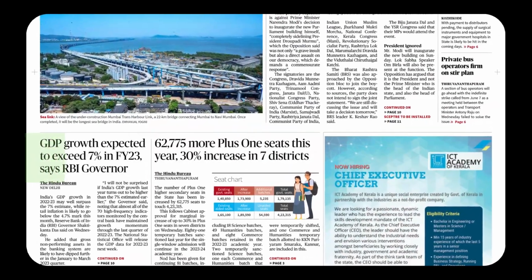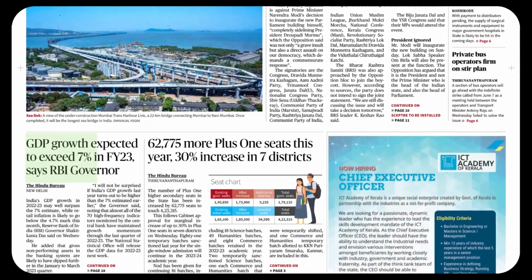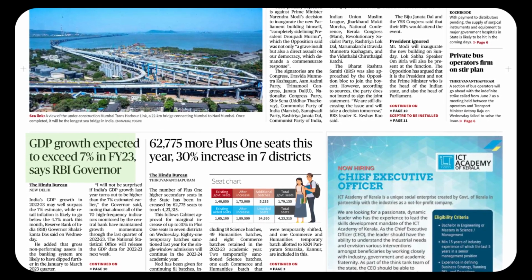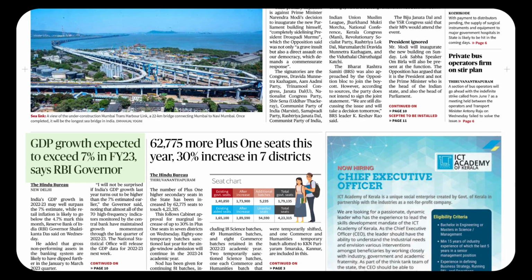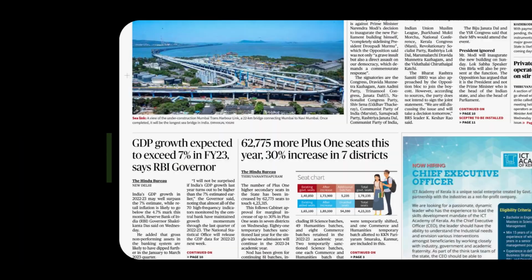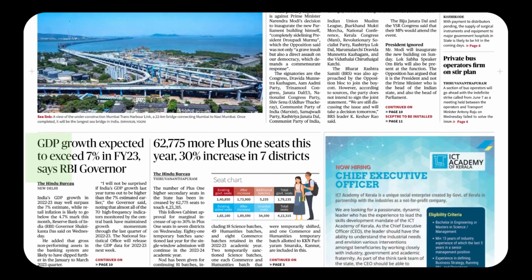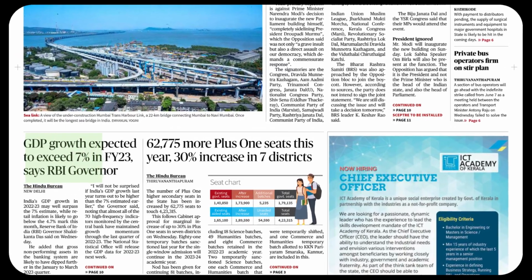GDP growth expected to exceed 7% in financial year 23, says RBI Governor. Very interesting observation. GDP, as we know, is gross domestic product. GDP growth: this is a beautiful noun from the verb grow. From grow we have growth, to increase in size. It's a noun basically.